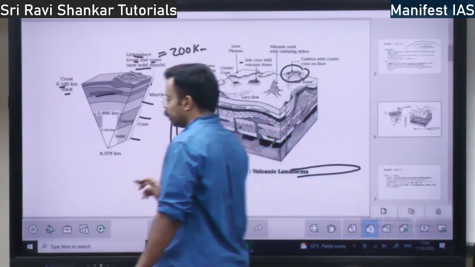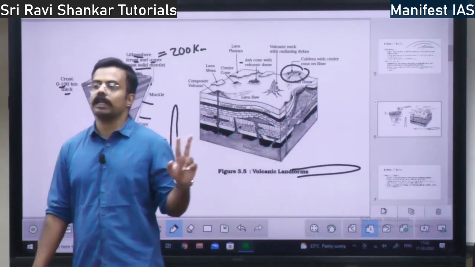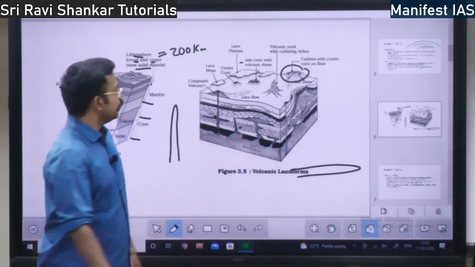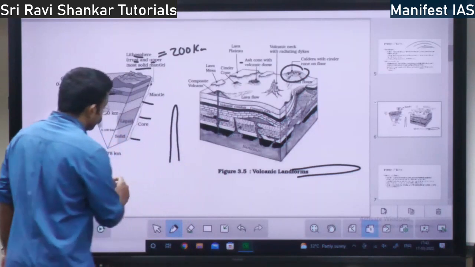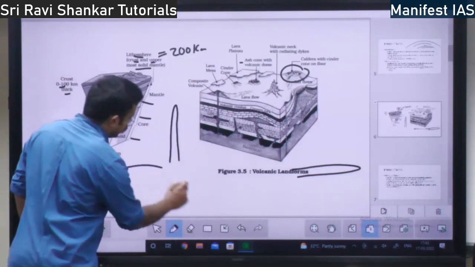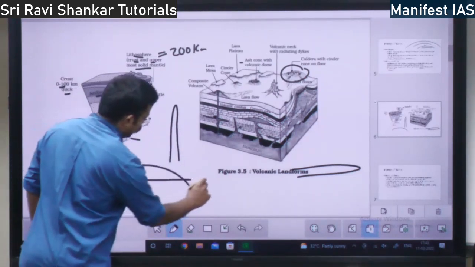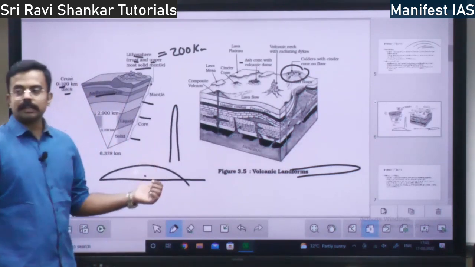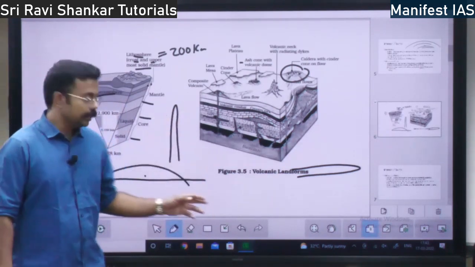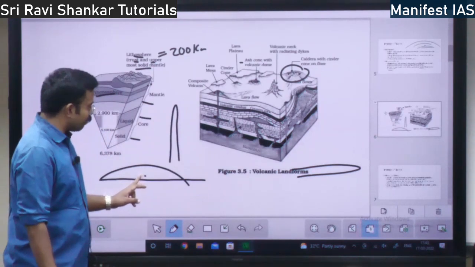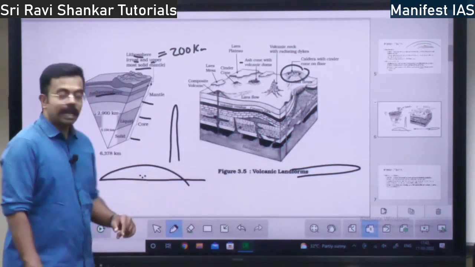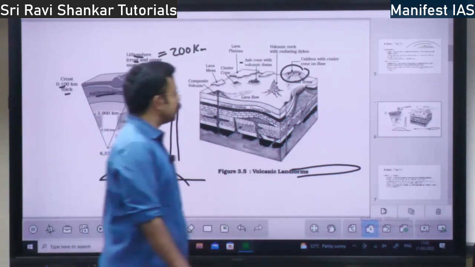There are two bodies, one is laccolith and lapolith. So laccolith means, if the lava cools in this position horizontally, above the batholith, this is smaller than batholith, right? In this position, if the lava cools horizontally, it is laccolith. What is lapolith?